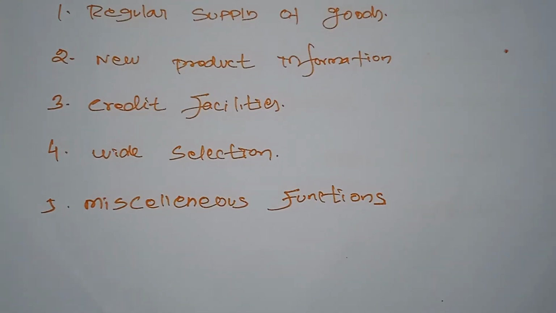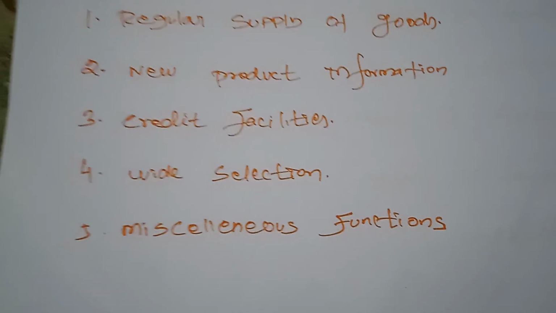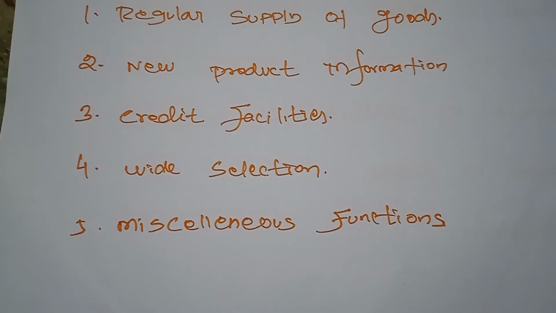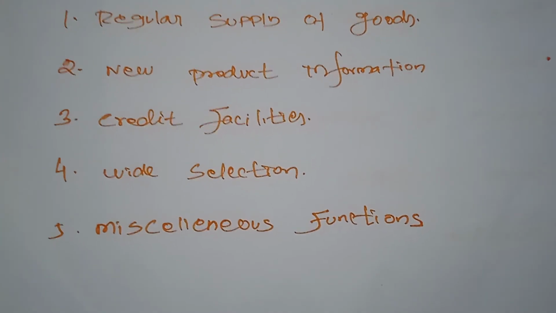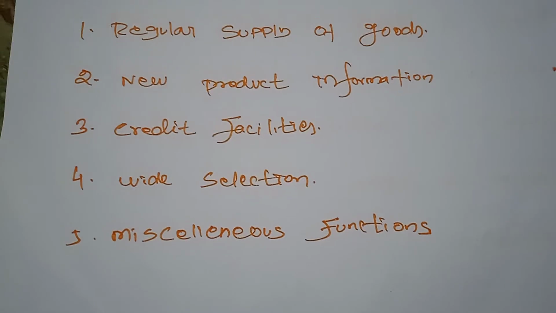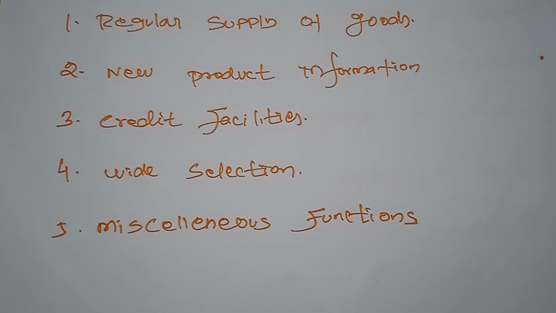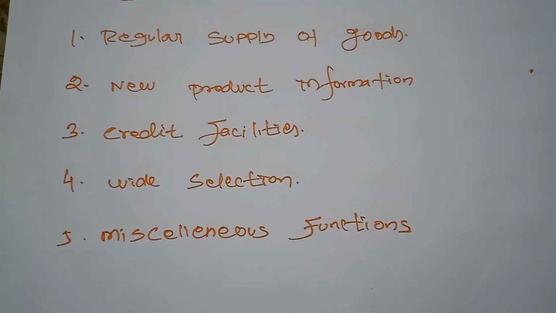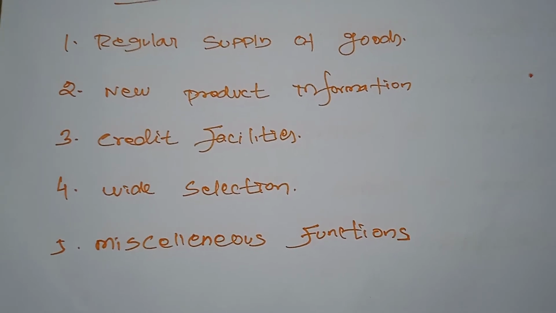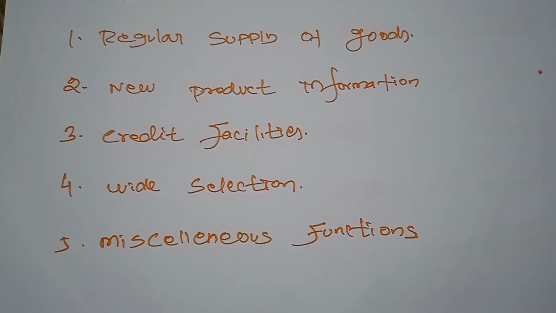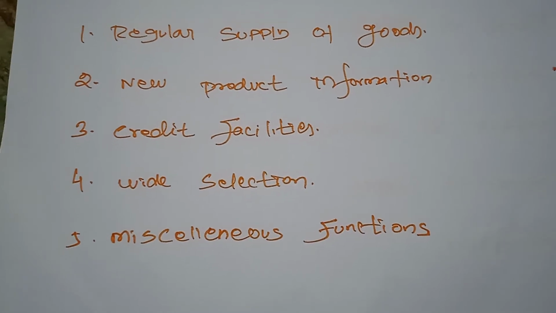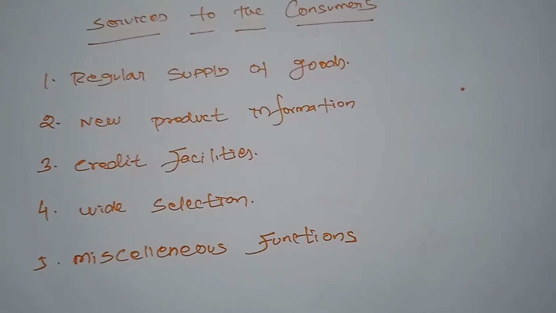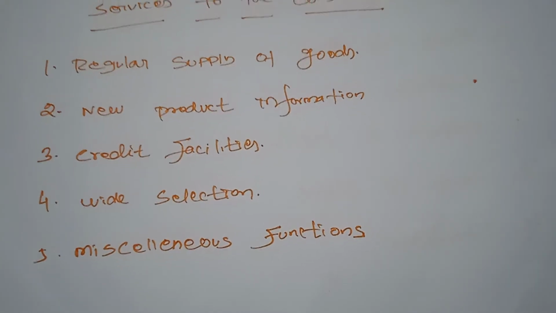Next, some miscellaneous functions are also provided by the retailer. What does that mean? The retailers provide free door delivery services to the customers. As we have studied already, if any unwell patients are not able to carry their commodities, and any businessmen who are involved in a busy schedule, for them the retailer will provide their commodities in the name of door delivery. They also provide after sales service to customers. So after the sales, some services are provided by the retailer to the consumers.